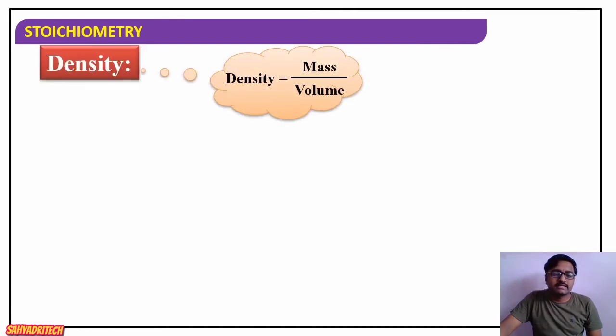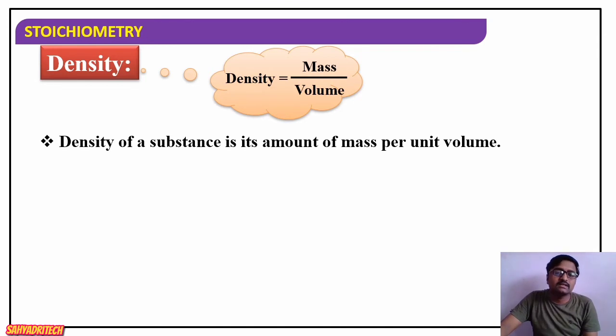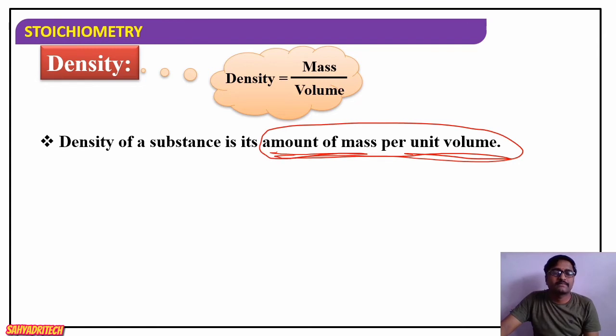Now coming to density. How are we going to define density? Density is the ratio of mass to the volume of an object. Or in other words, the amount of mass per unit volume gives the density of an object. So the density of a substance is its amount of mass per unit volume.